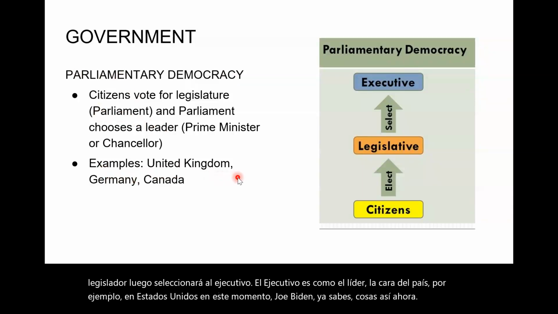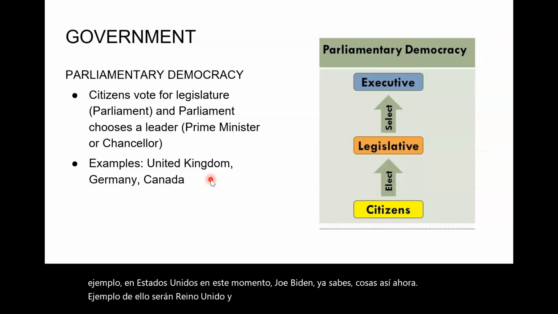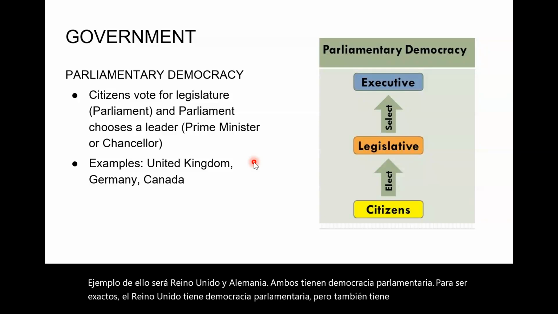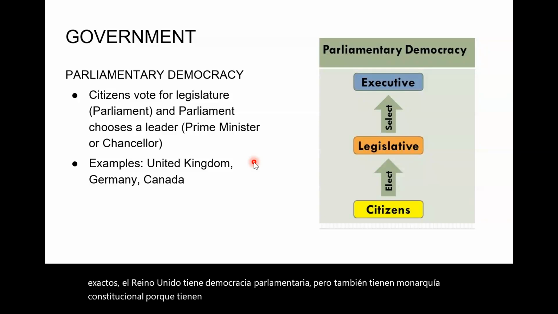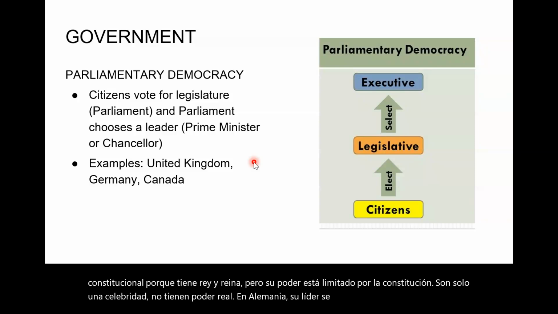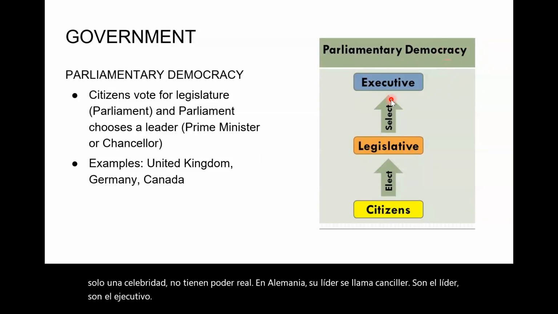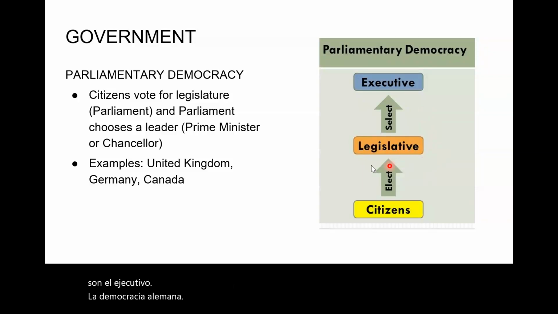An example of that will be United Kingdom and Germany. They both have parliamentary democracy. To be exact, United Kingdom has parliamentary democracy, but they also have constitutional monarchy because they have a king and queen, but their power is limited by the constitution. They're just a celebrity, they don't have actual power. In Germany, their leader is called the chancellor. They're the executive of the German government. Of course, the legislators are the ones that choose the executive.